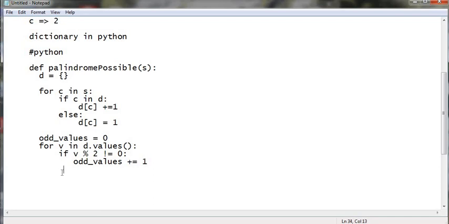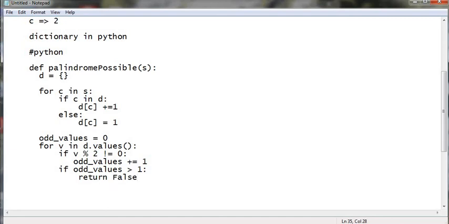Then next we need to check if the odd values count is greater than 1. We said that we can have at most one odd value. So if it is greater than 1, we are done: return false.